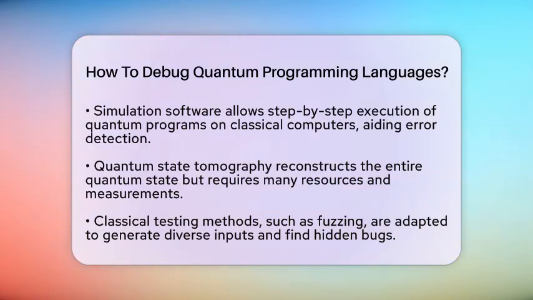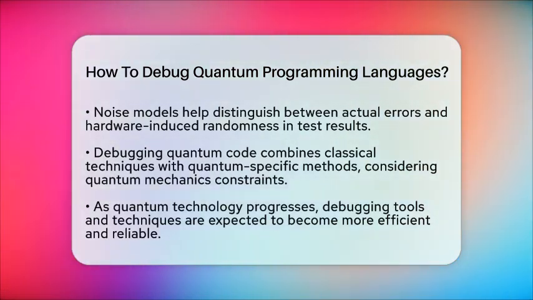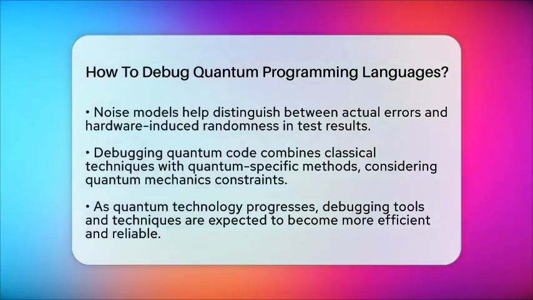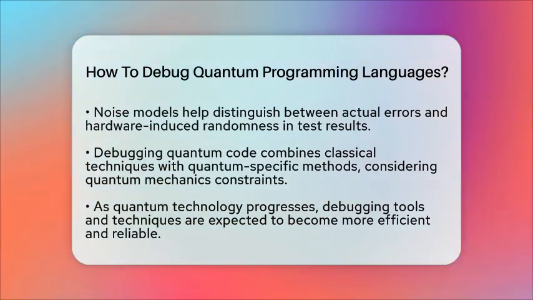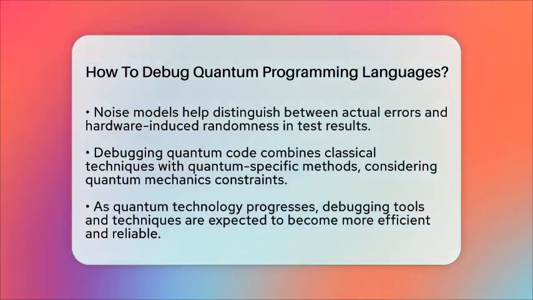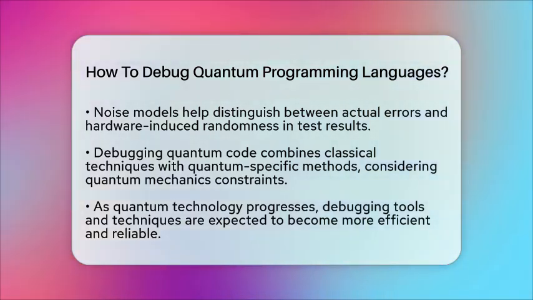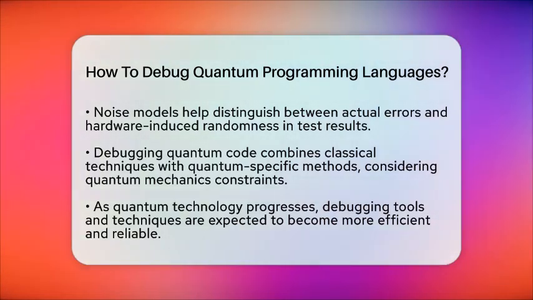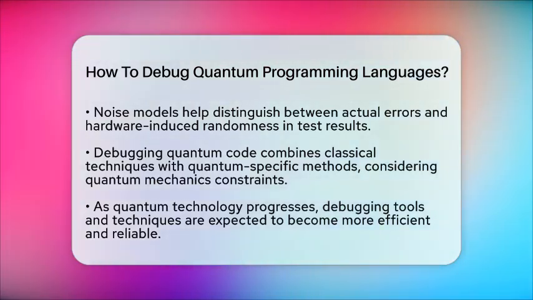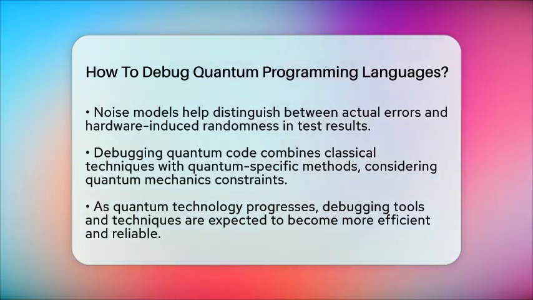Classical software testing methods are also adapted for quantum programs. Techniques like fuzz testing or mutation testing generate many different inputs to see how the program reacts. This helps find bugs that might not show up with standard tests. Since quantum programs are probabilistic, sometimes tests pass or fail randomly due to hardware noise. Debugging tools now include noise models to tell the difference between actual bugs and errors caused by the hardware.